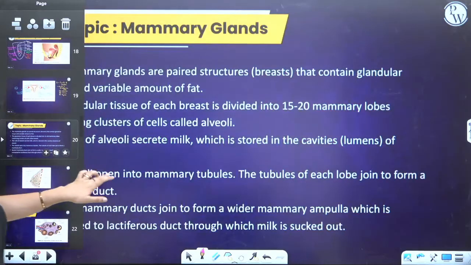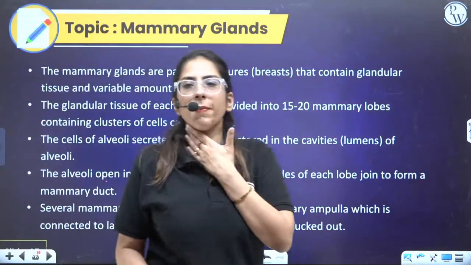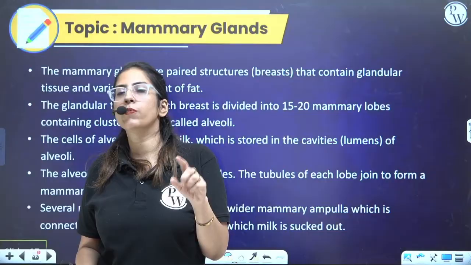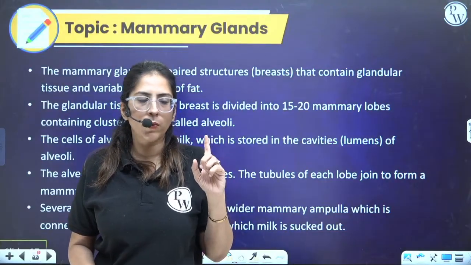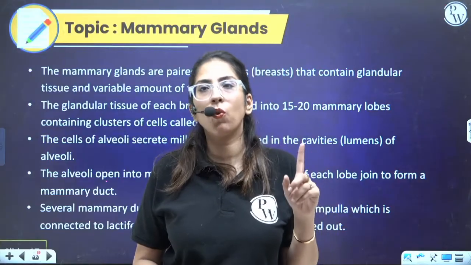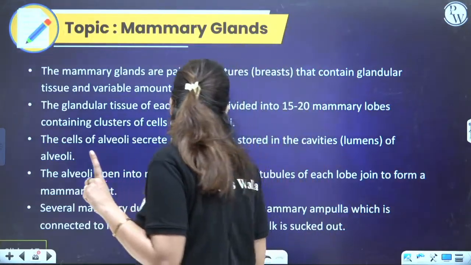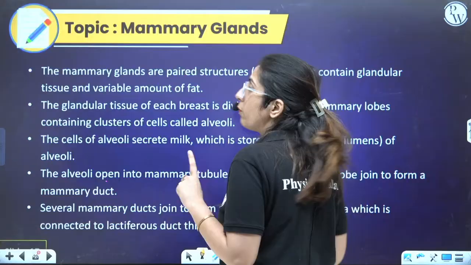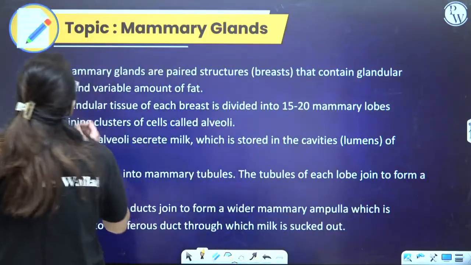Done. Let's move on to the next part, that is the mammary gland, and then we will be doing the structure which is left, the ovary diagram, because I want to do the ovary diagram with your menstrual cycle. Now, what is a mammary gland?